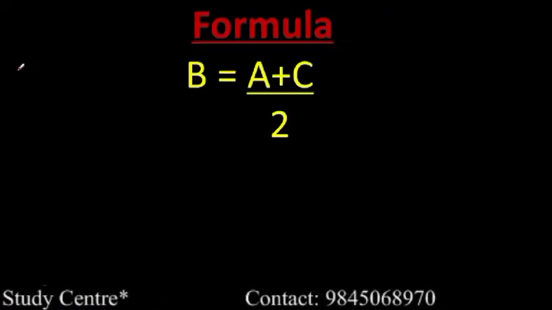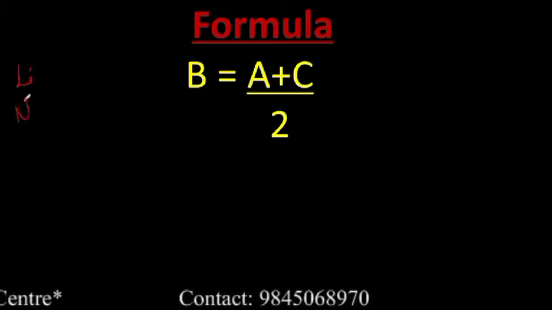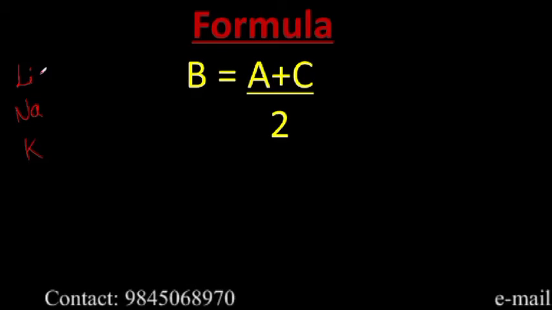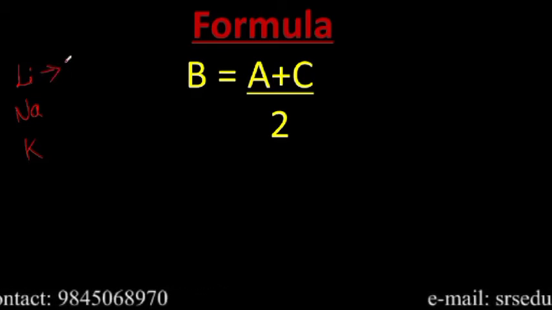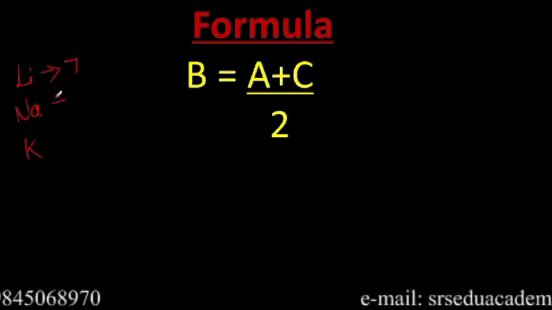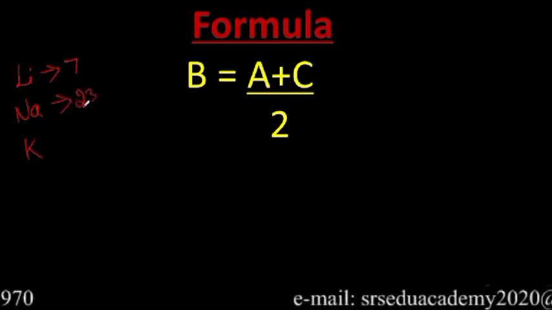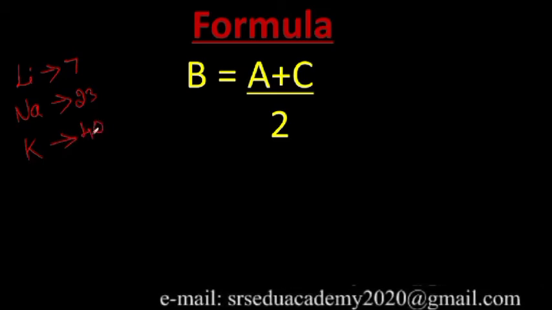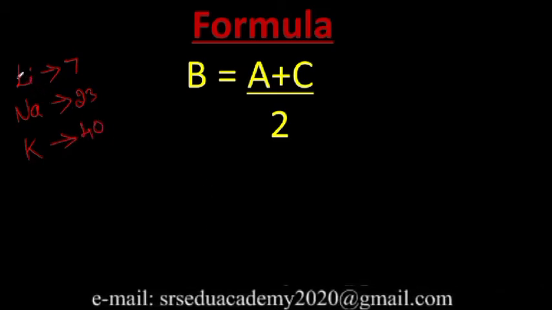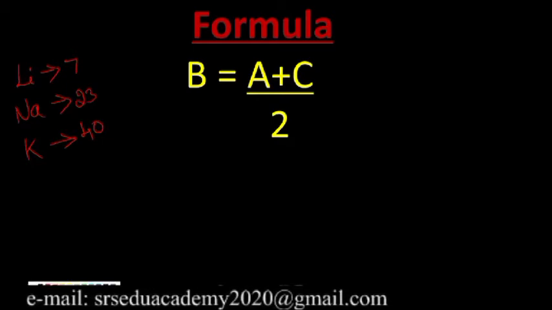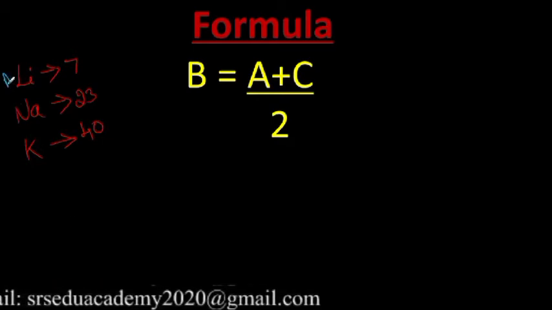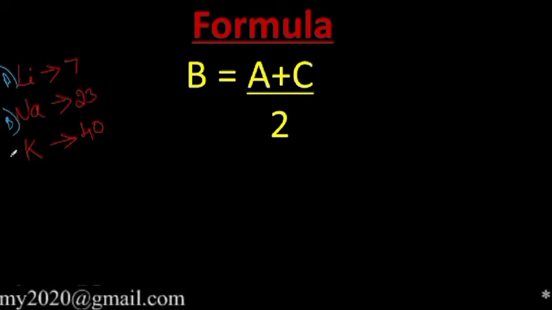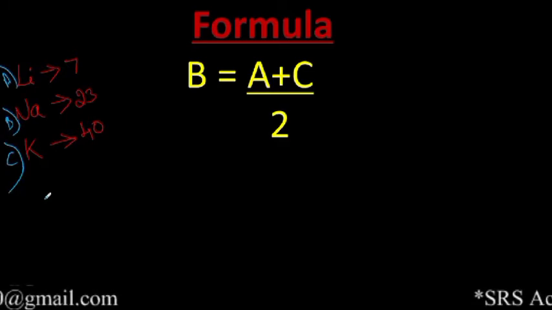Which is the first element he took? Lithium, sodium and potassium. What is the atomic mass of lithium? We will take it roughly, that is, we will consider it as 7. What is the atomic mass of sodium? We will take it as 23. What is the atomic mass of potassium? We will take it as 40. Clear? Consider lithium as element A, consider sodium as element B, and consider potassium as element C.